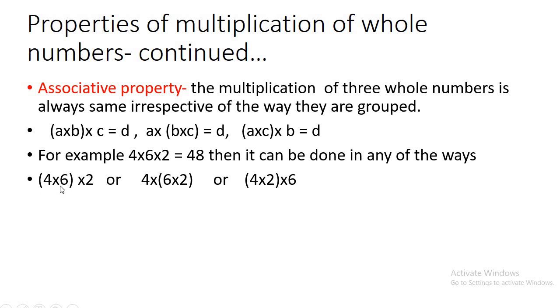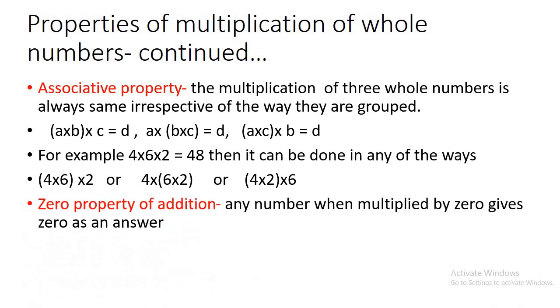So 4 into 6 gives you 24, 24 into 2 gives you 48. Here 6 into 2 gives you 12, 12 into 4 gives you 48. And here 4 into 2 gives you 8, and 8 into 6 gives you 48. So the answer remains same, hence associative property is valid for multiplication of whole numbers. Zero property of, here it should be multiplication, as we have a reference of addition but we are talking about multiplication. So any number when multiplied by 0 gives 0 as an answer.